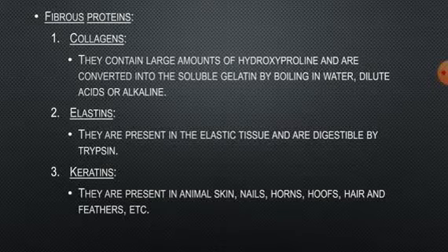Next is elastin. Elastins are present in the elastic tissues and are digestible by trypsin, and they cannot be converted into gelatin. Then the next one is keratins. They are present in animal skin, nails, horns, hoofs, hair and feathers, etc. They are resistant to proteolytic activity and are insoluble in water, dilute acids, alkalis and inorganic solvents.